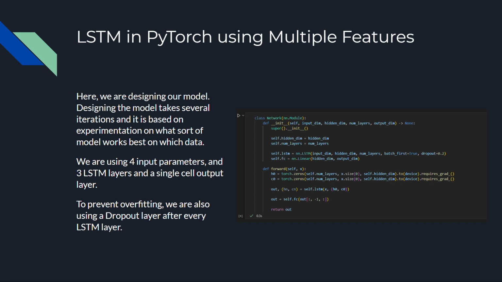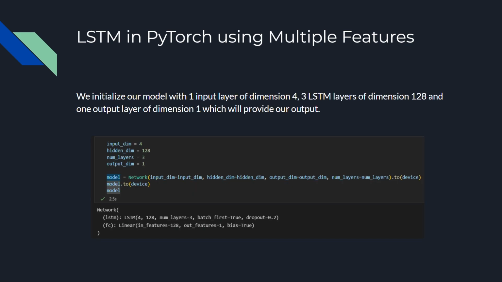Here we are designing our model. Designing the model takes several iterations and it is based on experimentation. But we are using 4 input parameters, 3 LSTM layers and a single cell output layer for our regression model. We initialize our model with one input layer of dimension 4, 3 LSTM layers of dimension 128 and one output layer of dimension 1.